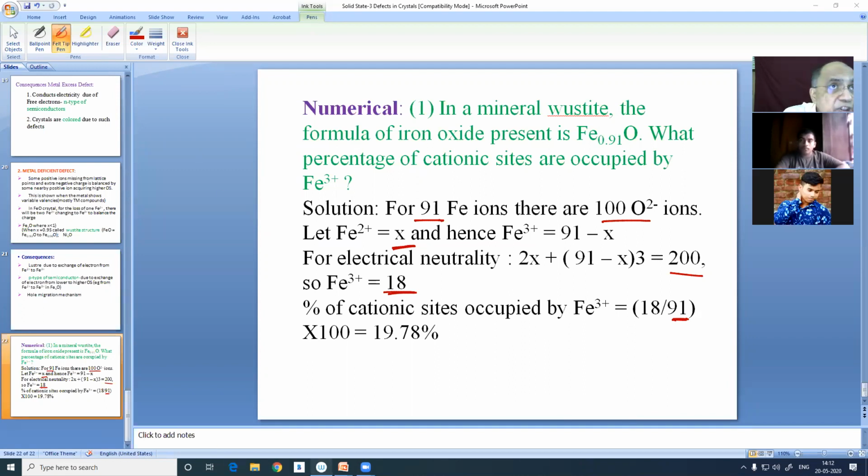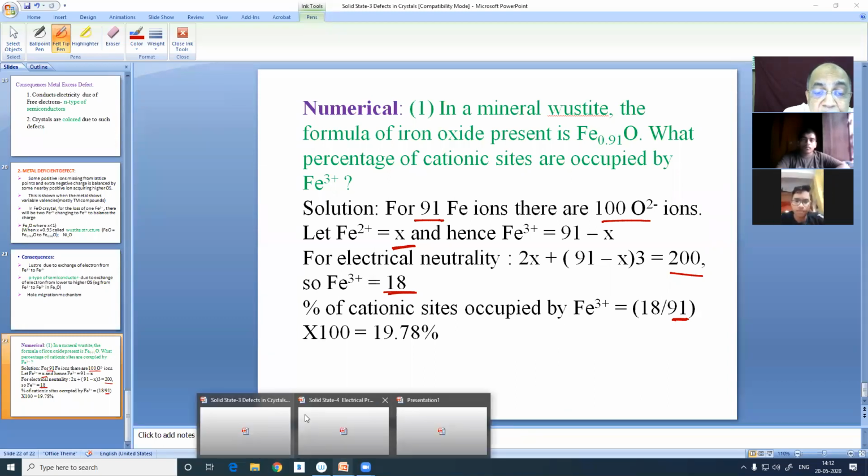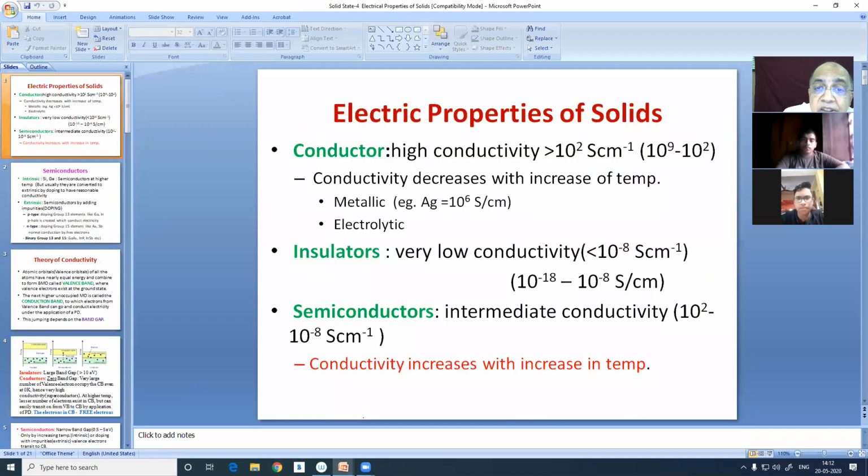Because of the small strength of today's class, and the paucity of time, we could not start the electrical properties of solids. I was ready with it, and this entire file was ready, but we could not start.